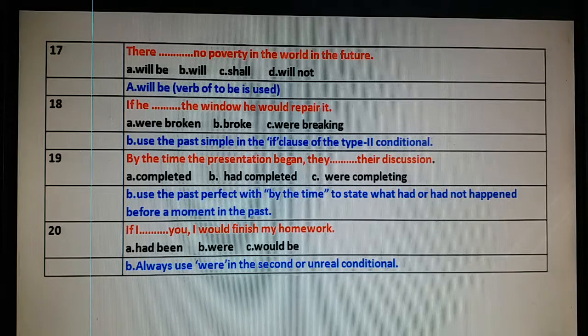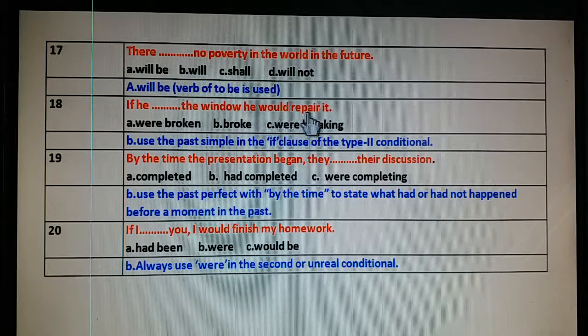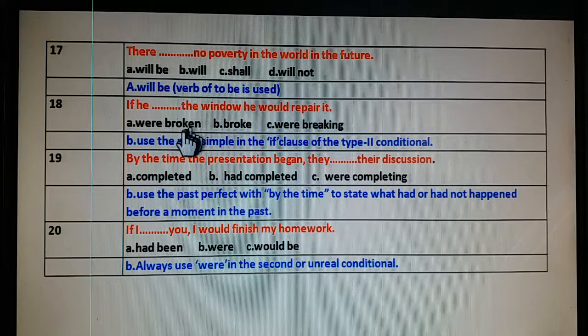If he broke the window, he would repair it. This is the second conditional. In the if clause, we'll use simple past; in the main clause, would and infinitive have been used. In the main clause, he would repair it, would and infinitive have been used. So certainly in the if clause, we'll use simple past. If he broke the window, he would repair it.